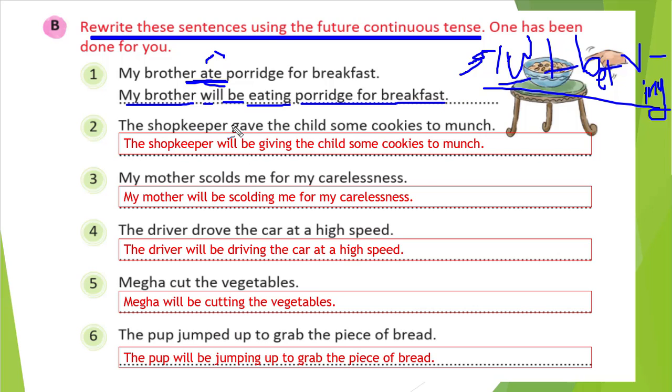You can see the second one: shopkeeper gave the child some cookies to munch. Okay. So here, what is the action? That is giving, right?